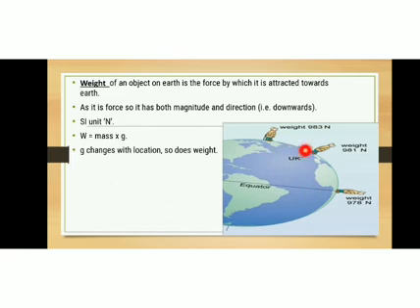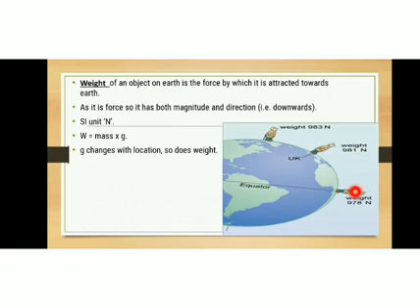On this screen you can see a figure. This is the polar region, and at the polar region the weight of that person is 983 Newton, and as the person moves towards the equatorial region, here at UK, the weight has decreased to 981 Newton.